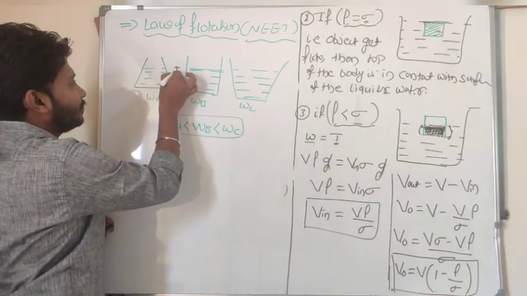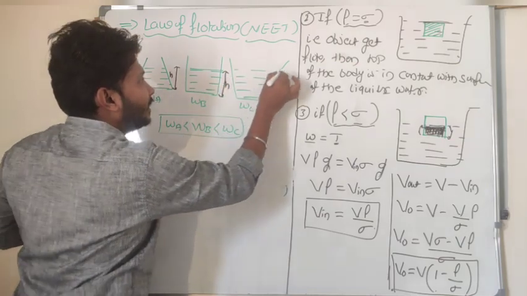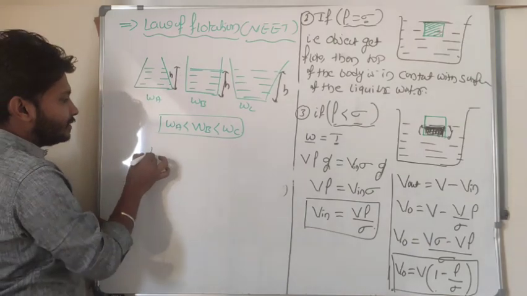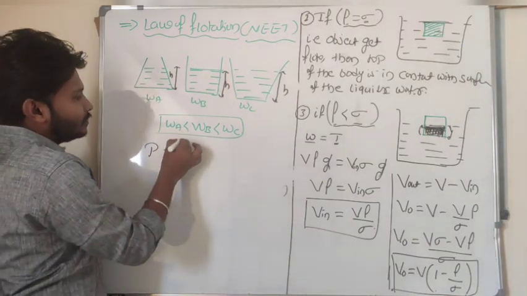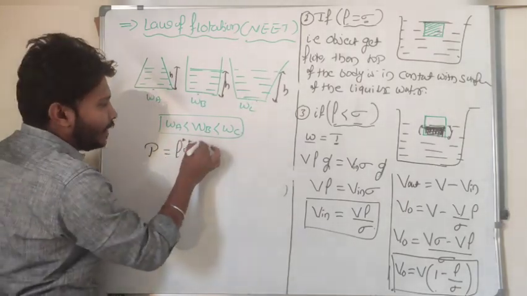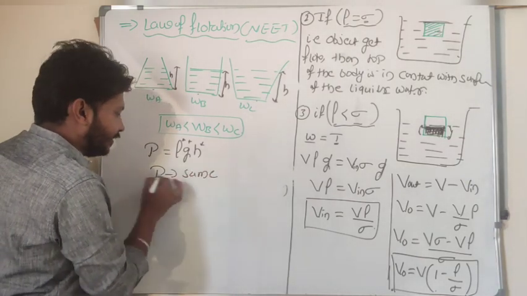For example, I will take the height of the fluid in all 3 containers to be the same. If the height is the same, then pressure P is equal to rho into g into h. The same liquid, the same gravity, and the same height mean the pressure is the same.